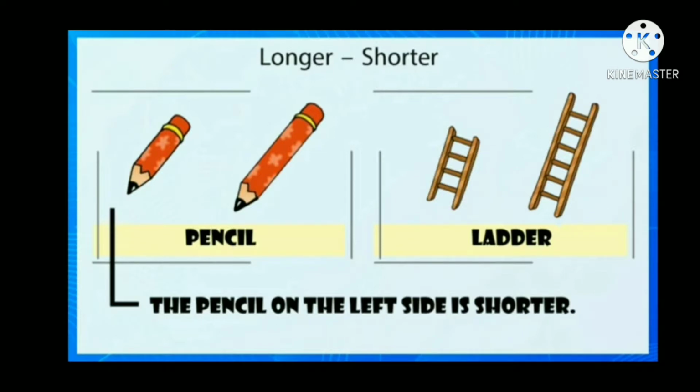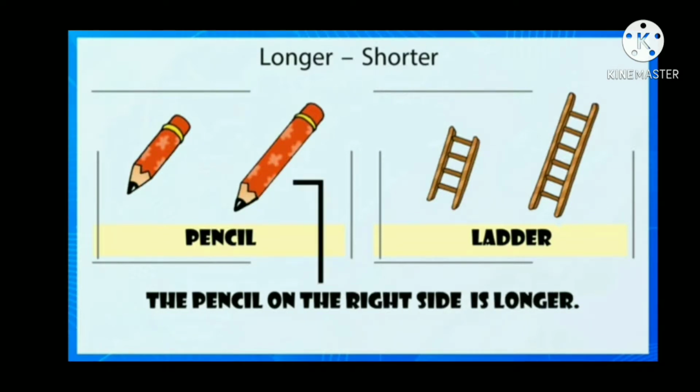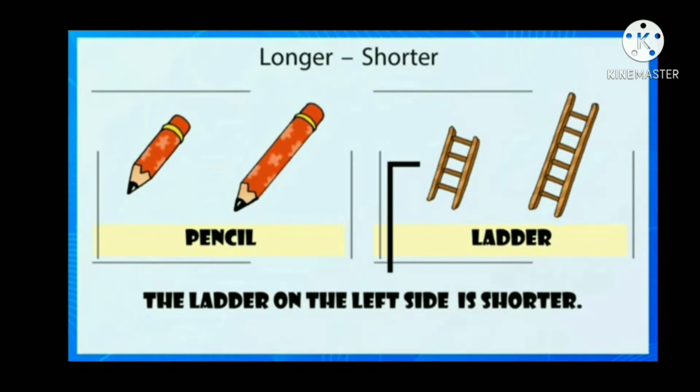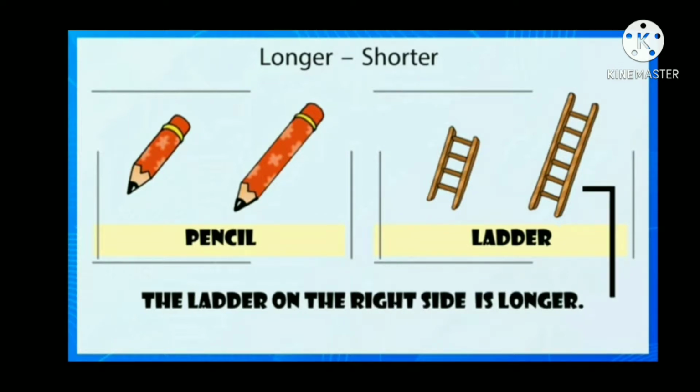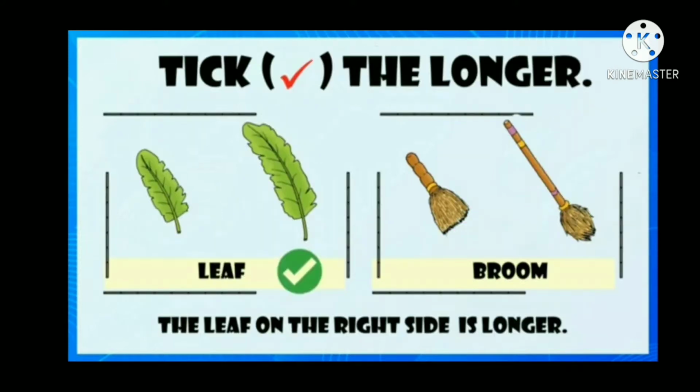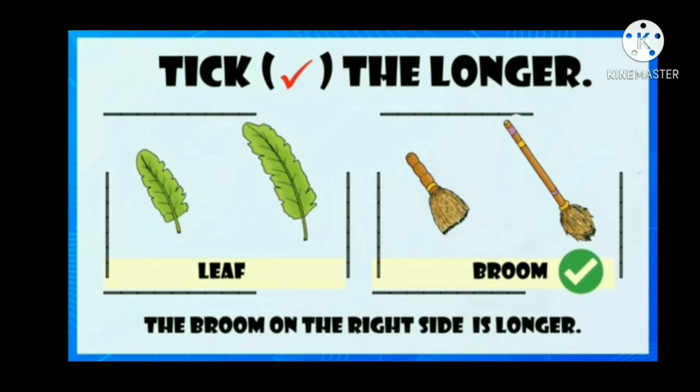The pencil on the left side is shorter. The pencil on the right side is longer. The ladder on the left side is shorter. The ladder on the right side is longer. Now tick the longer object. The leaf on the right side is longer. The broom on the right side is longer.